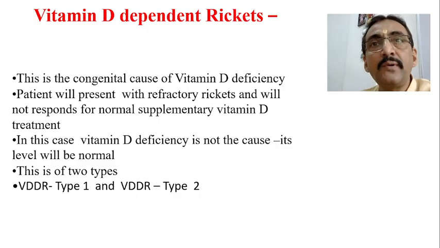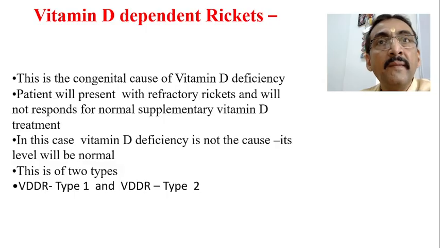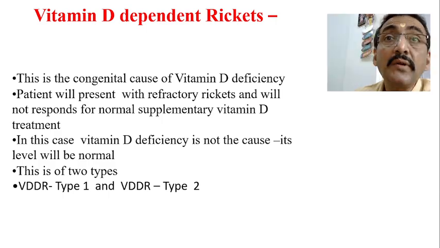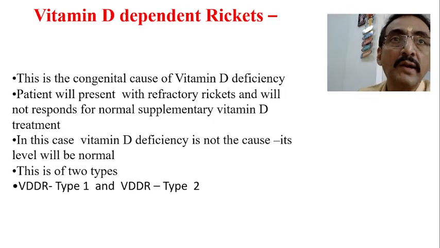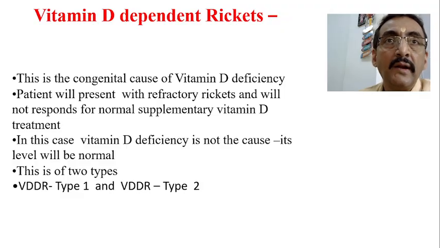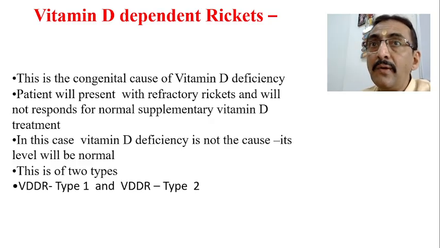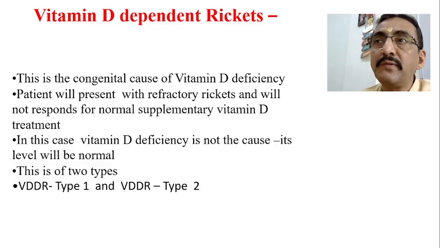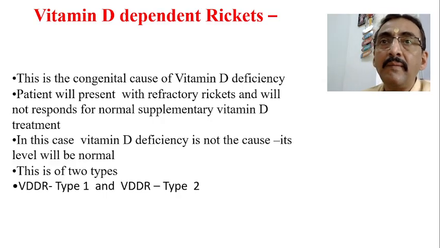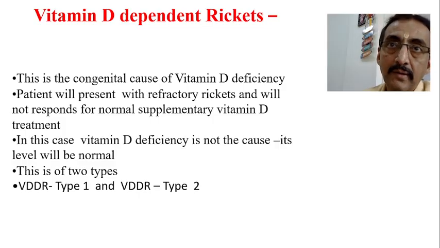There is a sufficient amount of vitamin D in the body, but the problem is that the vitamin D present in the storage form is not converted into the active form. For conversion into the active form, there is a requirement of one enzyme called 1-alpha hydroxylase. That is absent. Therefore there is no formation of the active form of vitamin D. So externally you have to give the active form, just like insulin.